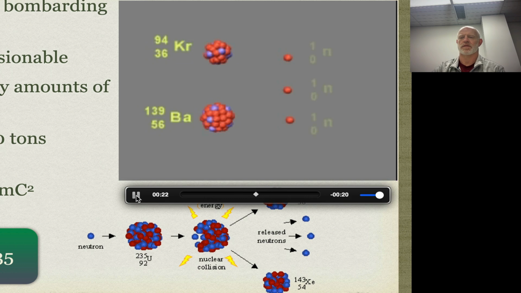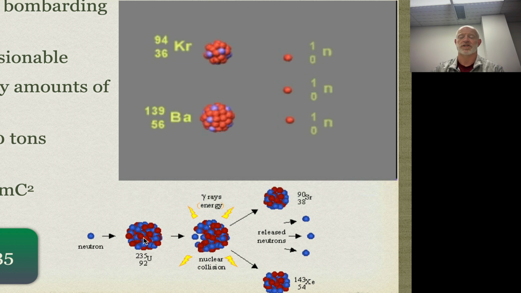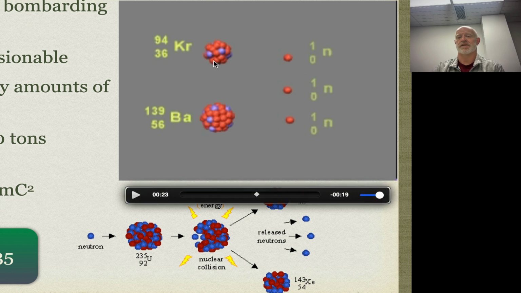krypton-94, are formed. So if you take a look at what happens here, we start off with something like uranium-235, a very, very large nucleus of a very big atom. And if we bombard it with a neutron at high enough speed, we can split that. Now that splitting process actually creates two smaller atoms, creates more neutrons, and it creates a lot of excess energy.